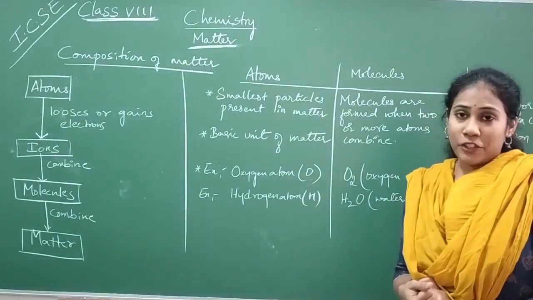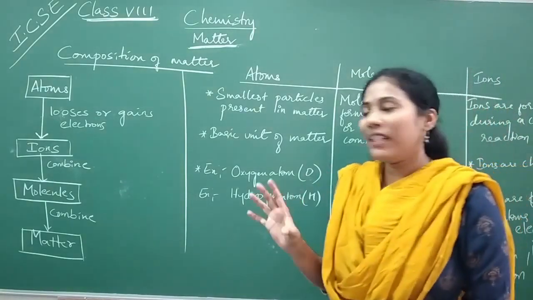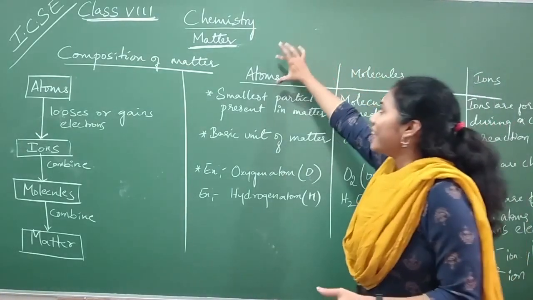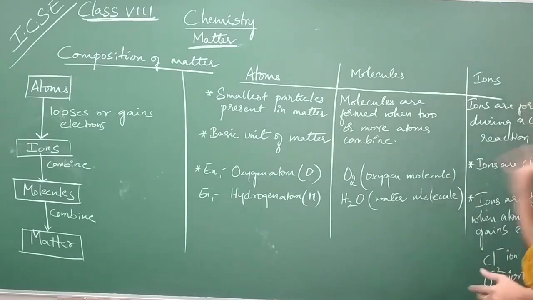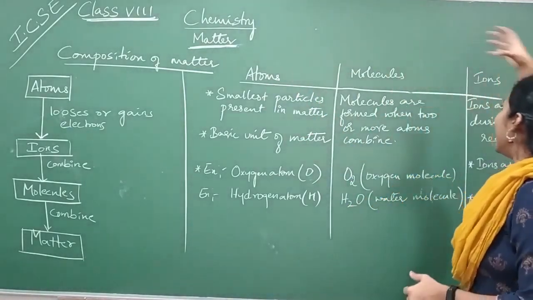Composition of matter. So what does matter consist of? Matter actually consists of 3 different kinds of particles. They can be atoms, molecules or ions. Let us learn what we mean by atom, molecule and ion.